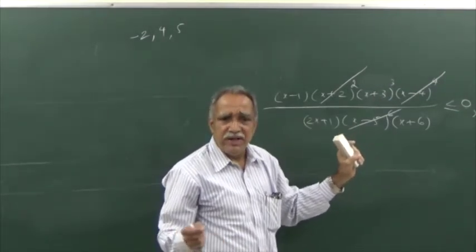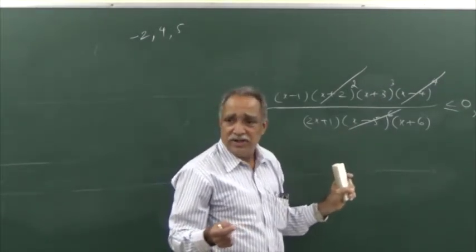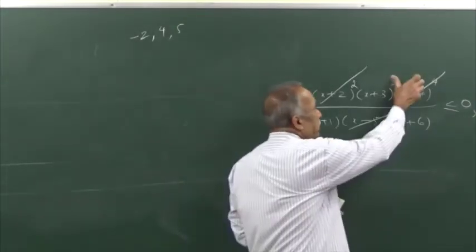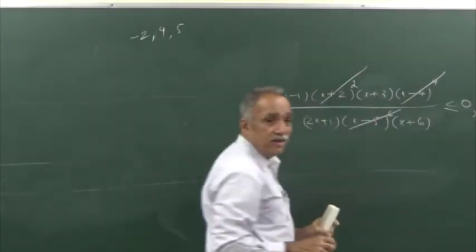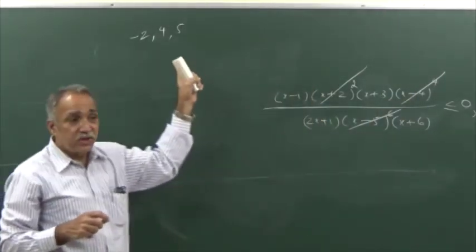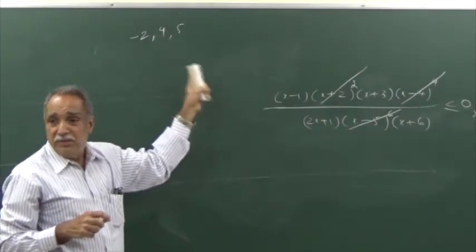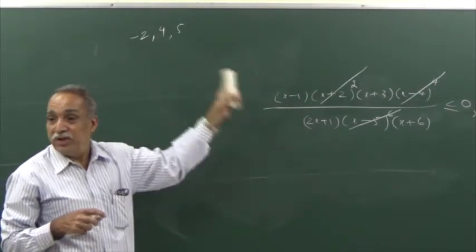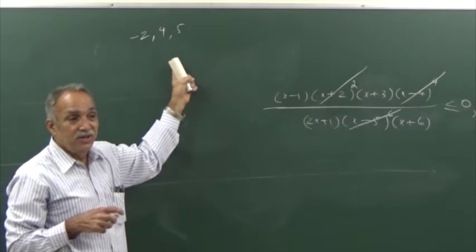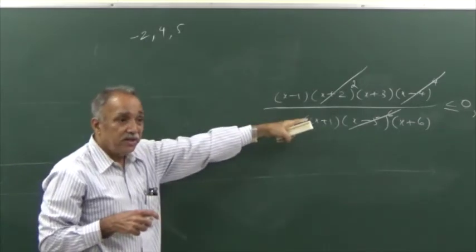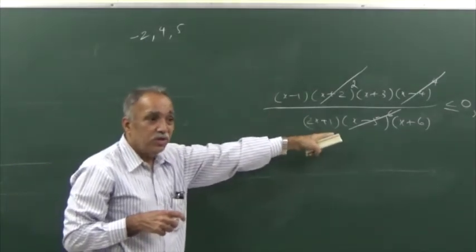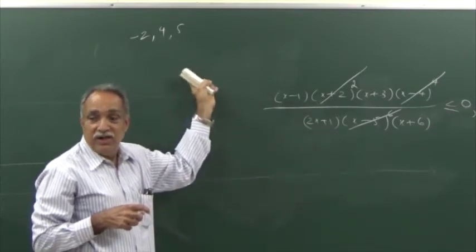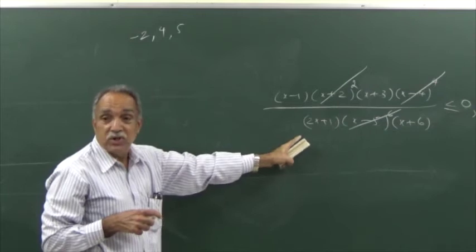Just divide by (x plus 3) whole square, which certainly is a non-negative number. Okay, the power gets reduced to 1. Should I include minus 3? No need, because we are retaining one of the factors. There will be no need to include minus 3 to this list, because minus 3 is covered there. Minus 3 is a solution of this inequality. No need to include it separately here. Okay, this is the inequality you need solved now.